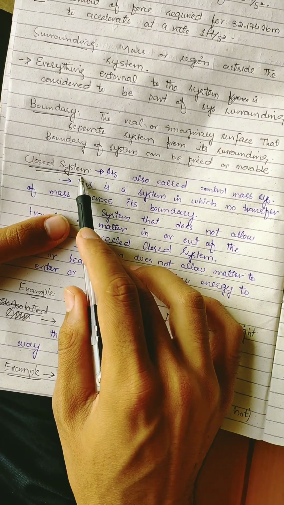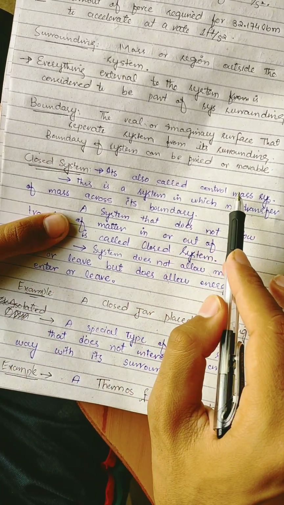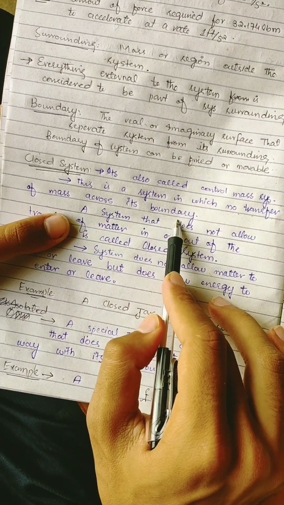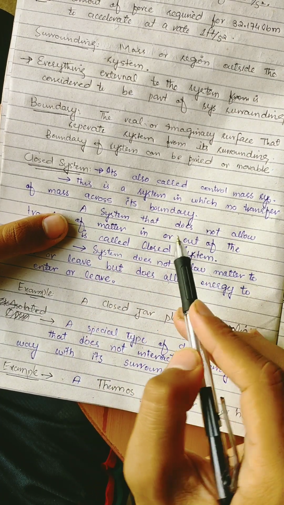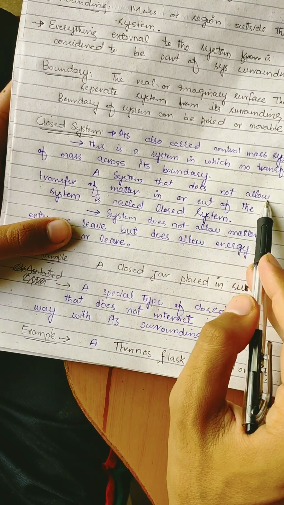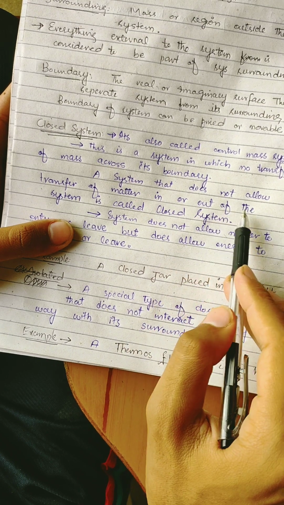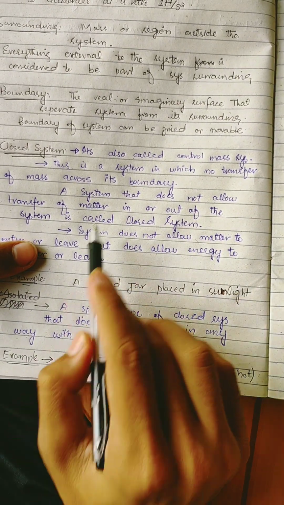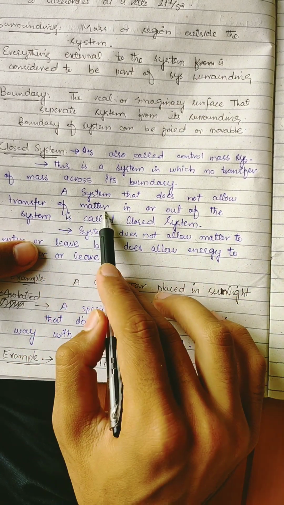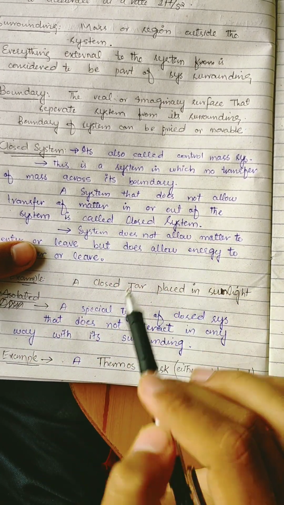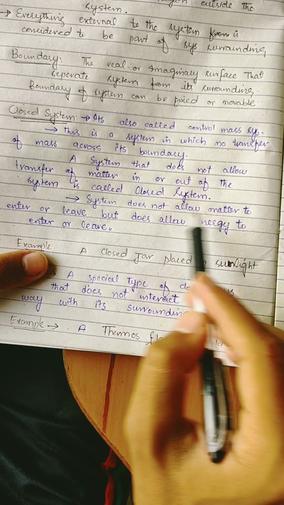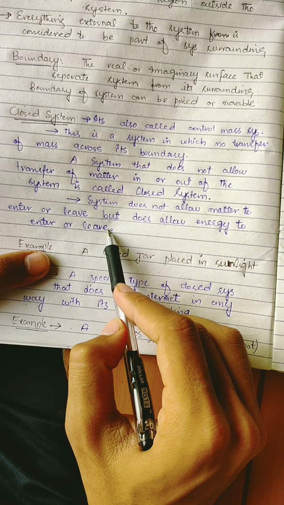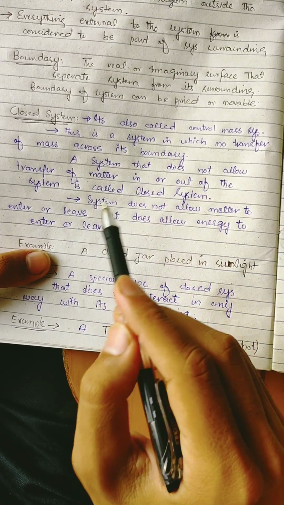Now we are moving toward the closed system. What is a closed system? It is also called a control mass system. This is a system in which there is no transfer of mass across its boundary. So this is the definition of closed system. Another definition is a system that does not allow transfer of matter in or out of the system. A system does not allow matter to enter or leave, but does allow energy to enter or leave. So these are all definitions of a closed system.